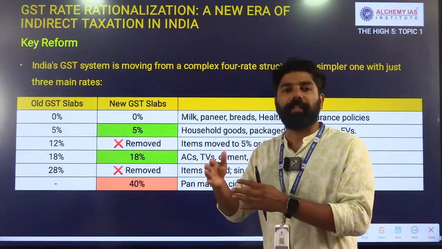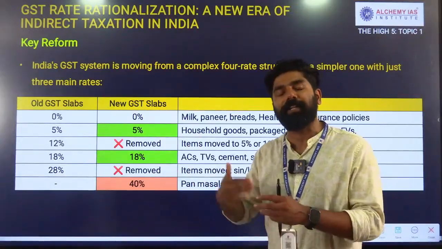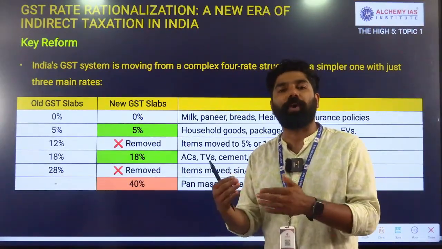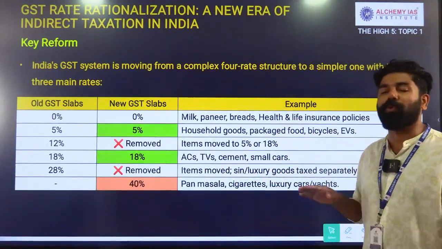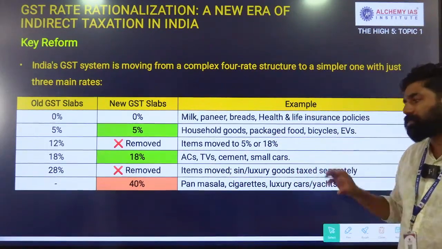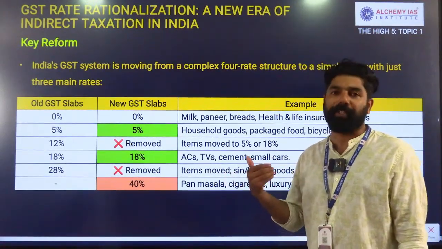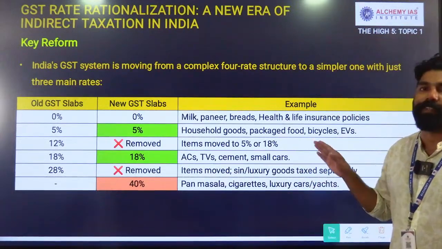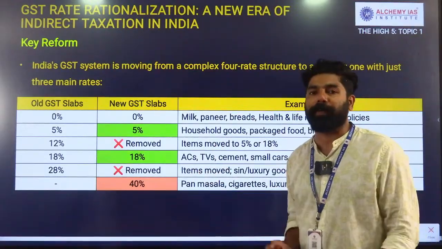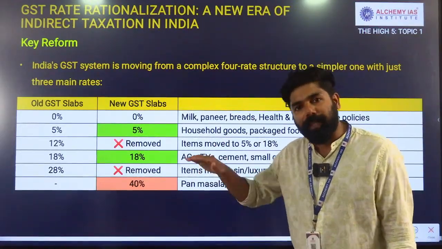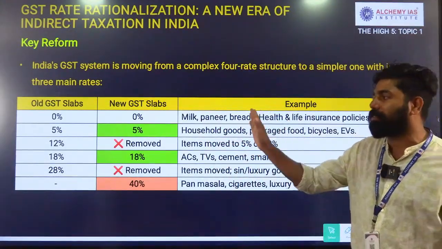One is the continuity of the 5% and the 18% tax slab, and additionally we have added one more special tax rate, that is 40%, mainly for sinful goods like tobacco, cigarettes, pan masala, and also including luxurious goods, luxurious cars. In such cases, as per the GST tax reform, it is going to impose a 40% special tax rate.